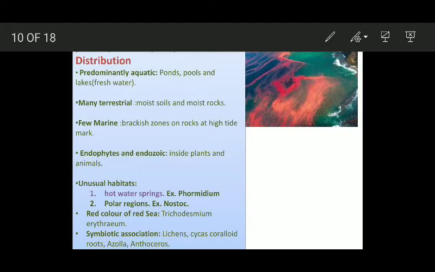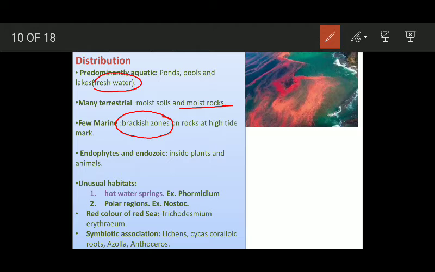Now their distribution. They are predominantly aquatic, found in ponds, pools, lakes, usually freshwater lakes. Many are terrestrial and are found in moist soils and moist rocks. A few are marine. They are found in brackish zones on rocks at high tide mark. Brackish zones means waters having high salt concentration. These zones actually exist between marine water and fresh water.